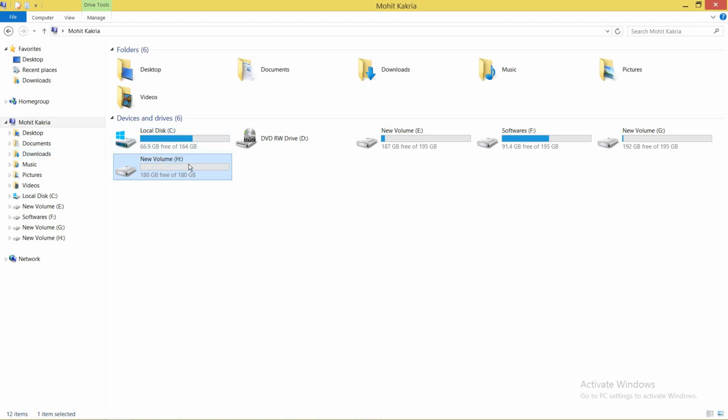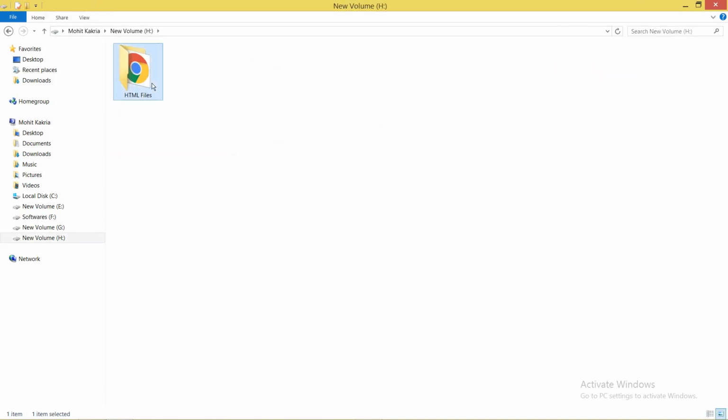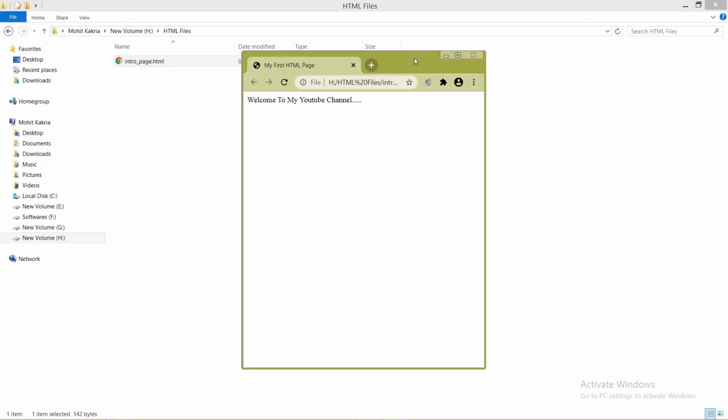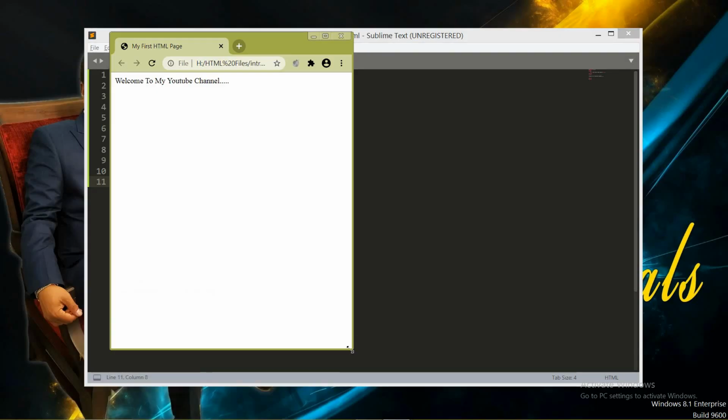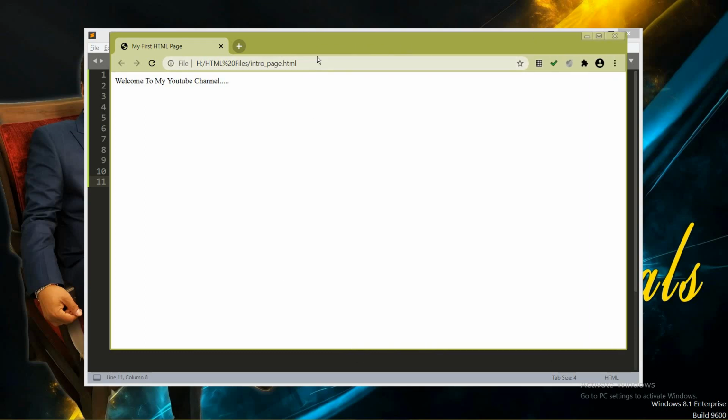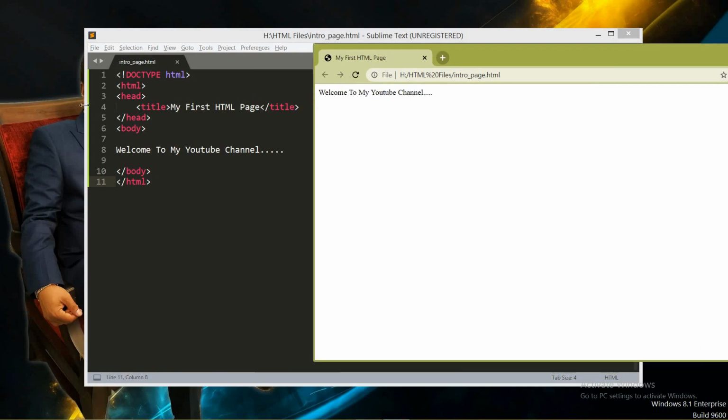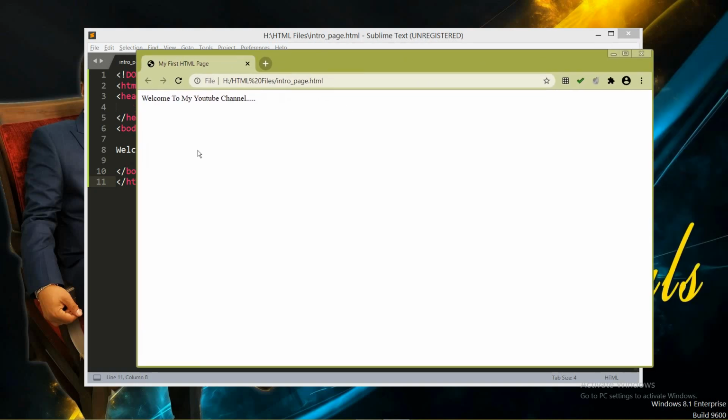I go to My Computer, the H drive, and click on the folder where I saved the file, and this is your file. By default I have set Google Chrome as my default browser. When you double click it, the browser opens to display the output. See, this is the output of the web page which I have written. This is the title. The title appears over here, and whatever you write within the body displays in the body.